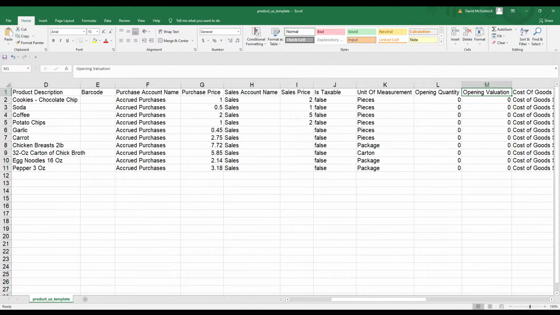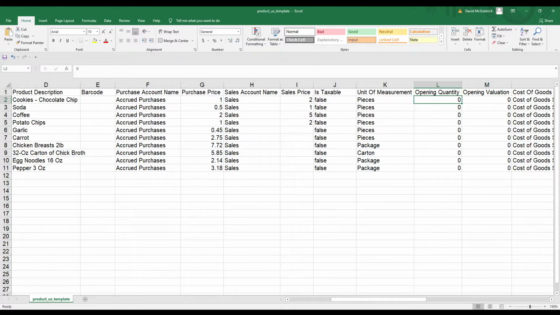So what is opening quantity and opening valuation? So in the beginning, you saw us put in our book beginning date. All stock before that book beginning date will be put in our opening quantity and your opening valuation. The opening valuation is the total amount, the total value of your opening quantity.